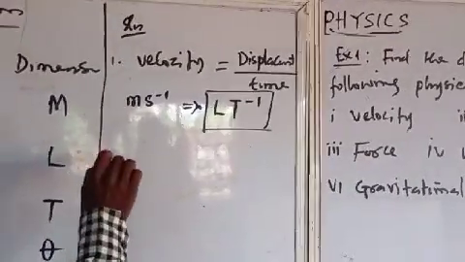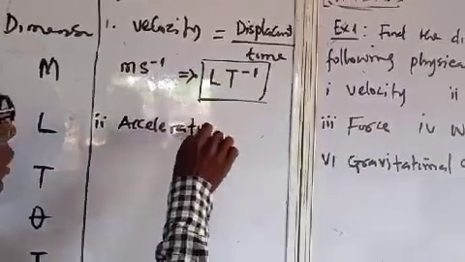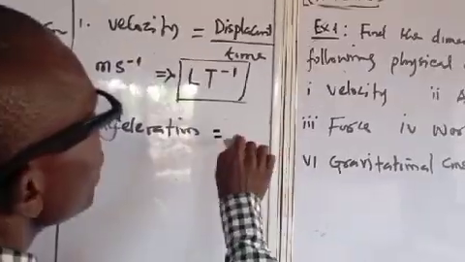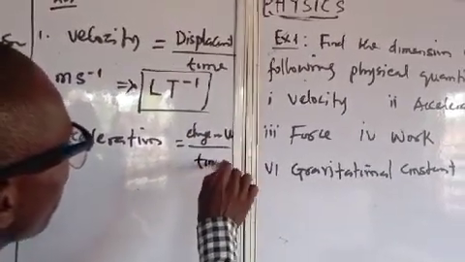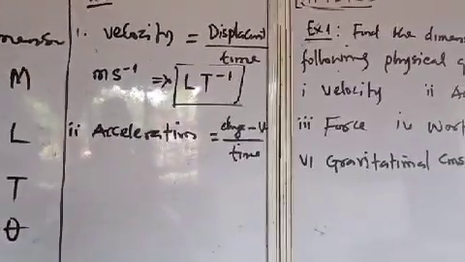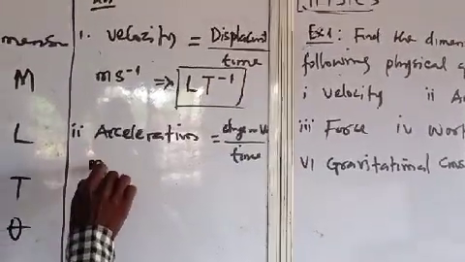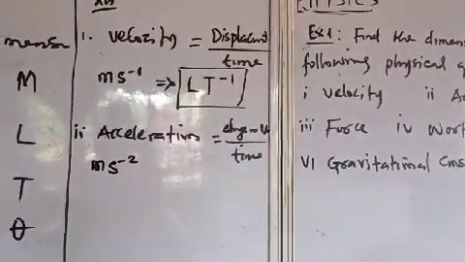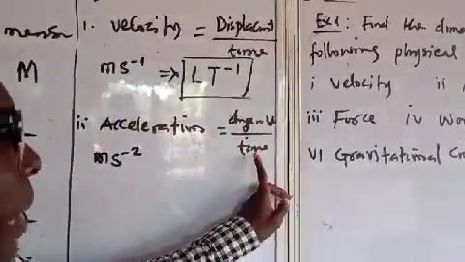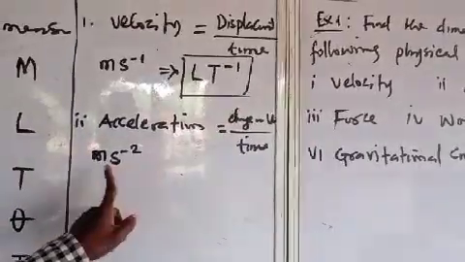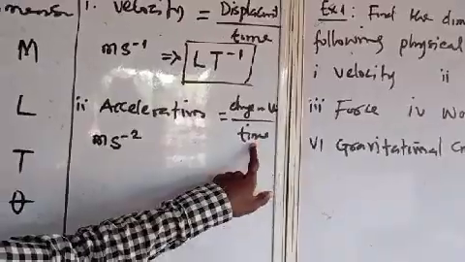Now, number 2, we have acceleration. What is it? Change in velocity over time. What is the SI unit of acceleration? We said it's meter per second square. Velocity is meter per second, divided by time, second, again, so it becomes meter per second square.